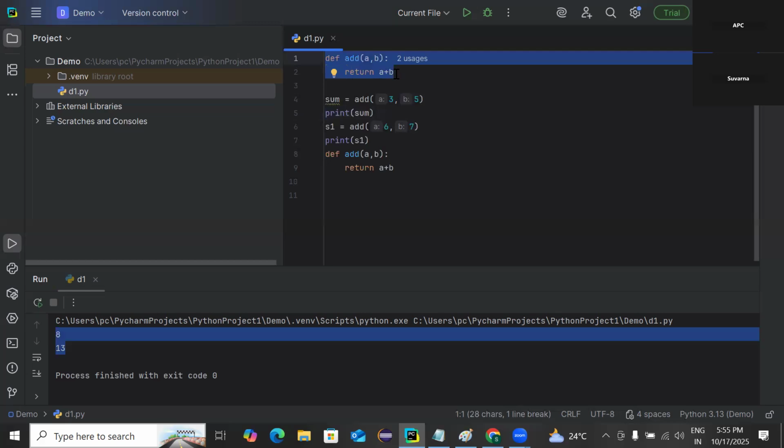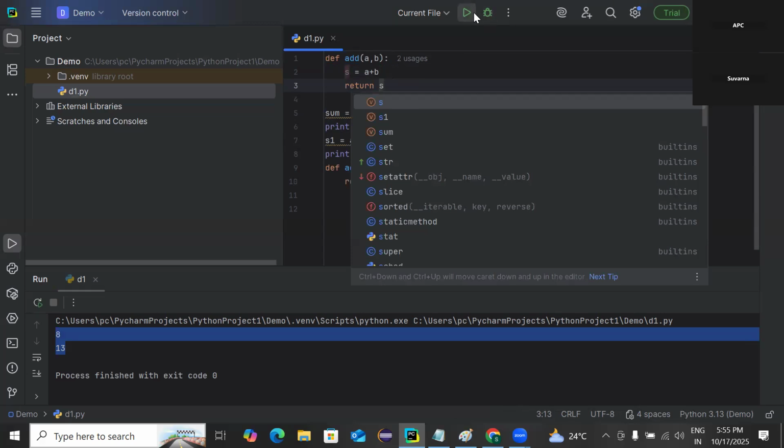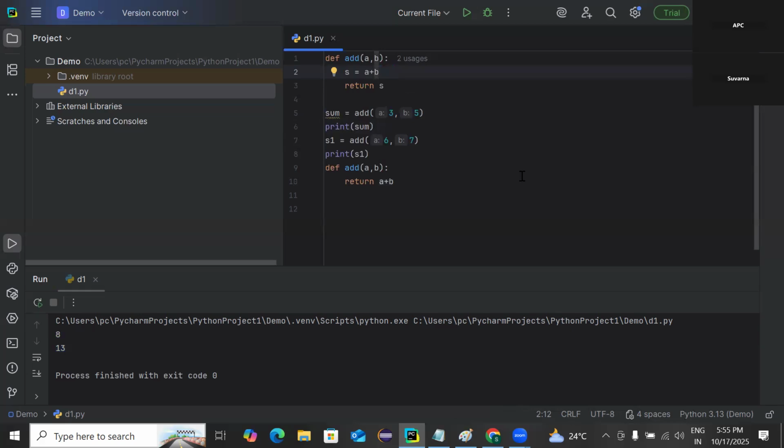Here we can return the expression. Otherwise, I can make a certain expression like A plus B here itself. I can also return the variable. That is also possible. That also we can do.